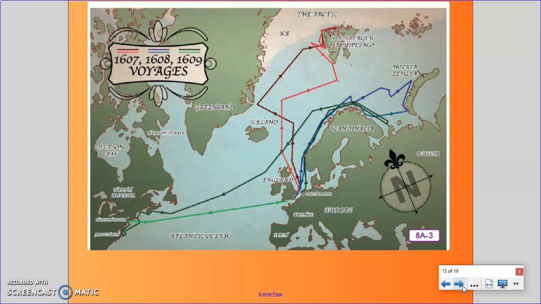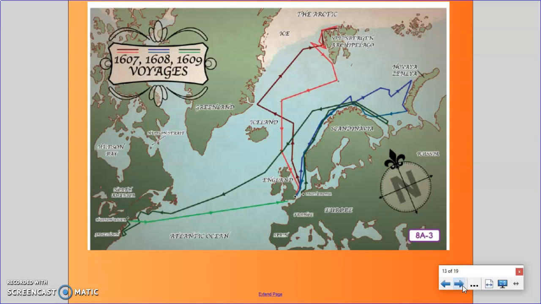In 1609, Hudson made a third attempt to find the Northwest Passage. This time he sailed for the Dutch under the Dutch East India Company. The Dutch East India Company was a trading company that formed to protect their trade in the East Indies. The company hired Hudson and gave him very specific instructions. He was to follow a similar route he had attempted in his previous voyage, sailing south of Scandinavia and Russia. The hope, as before, was that he would be able to sail over the top of the earth and emerge in Asia.